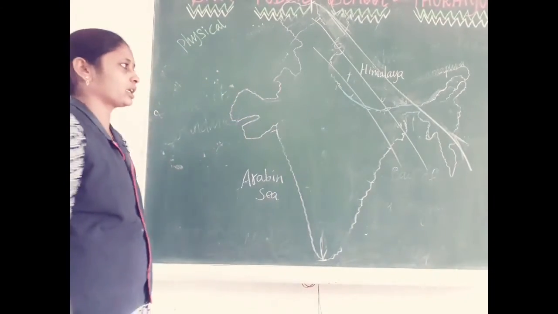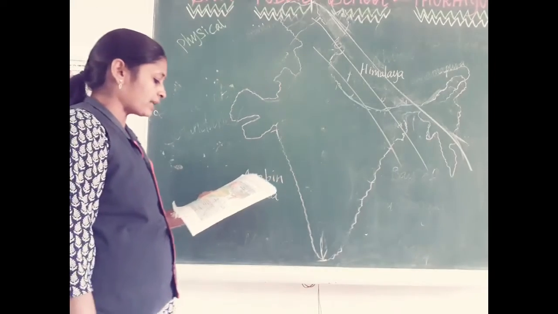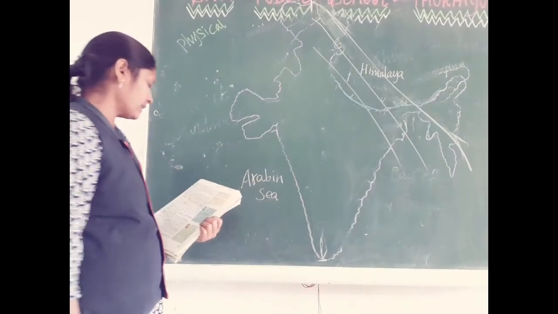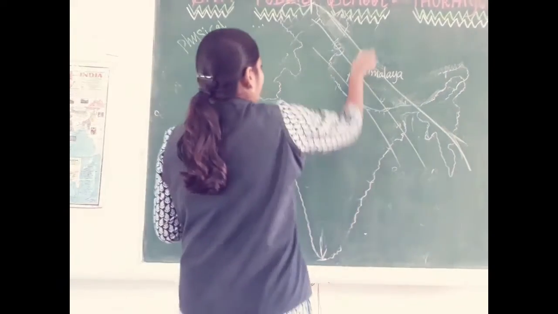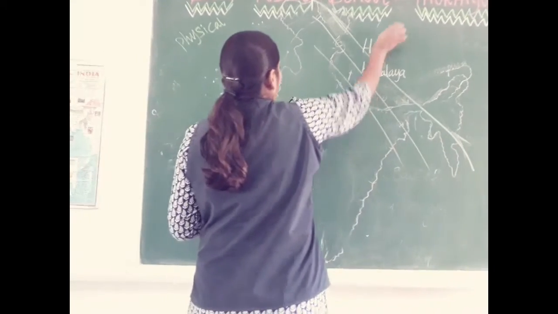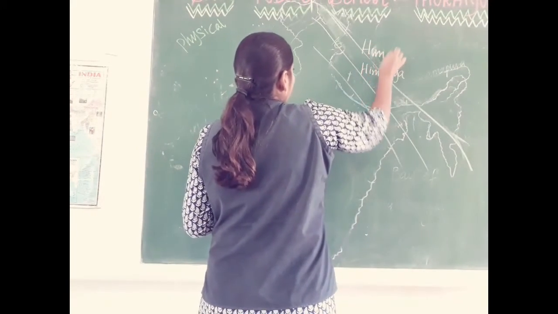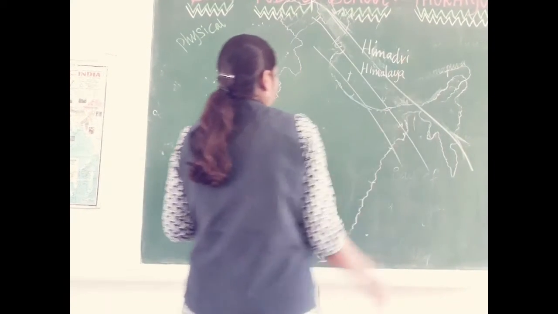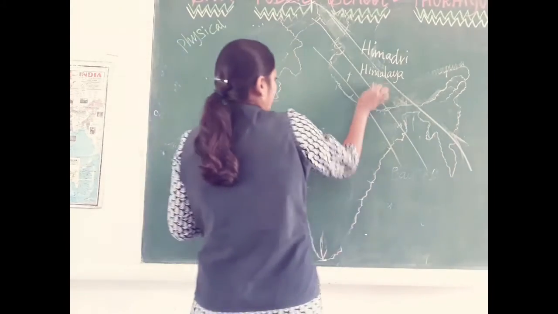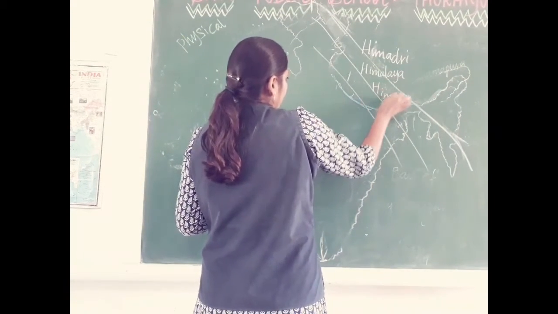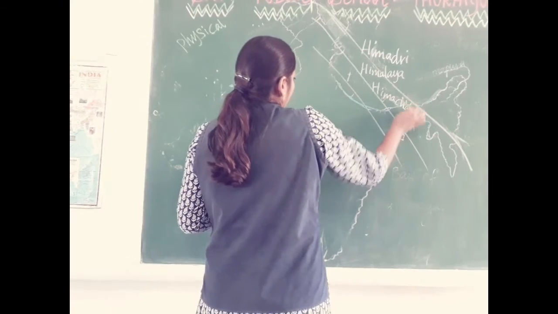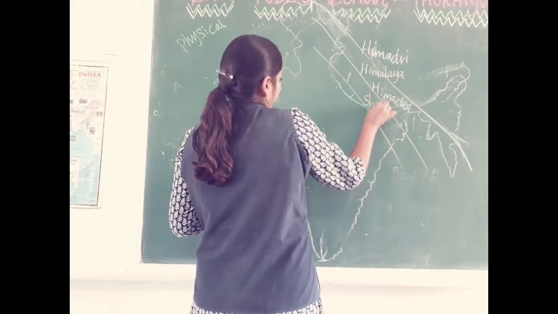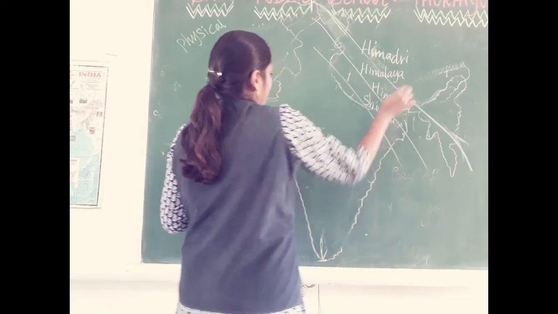One is Greater Himalaya or Himantri, then Middle Himalaya or Himachal, and Shivalik.